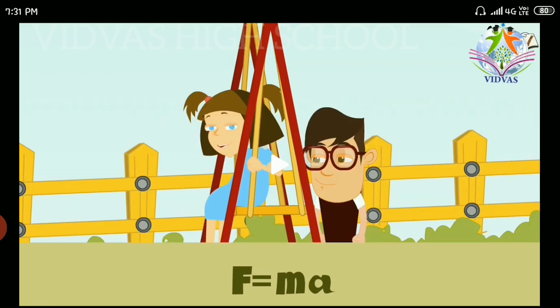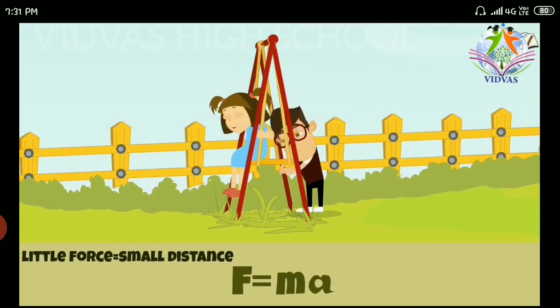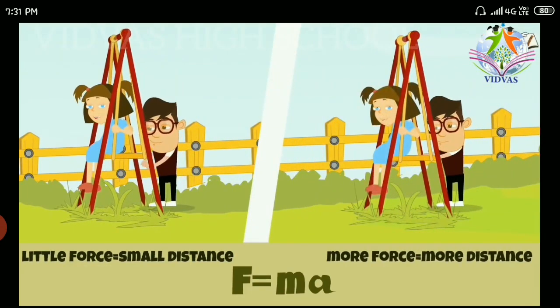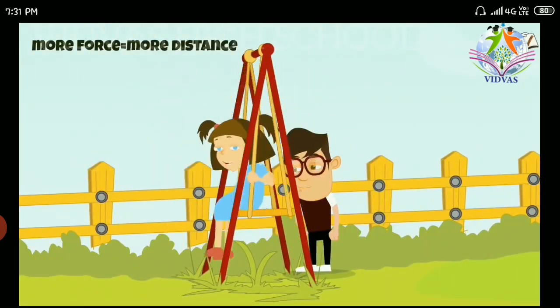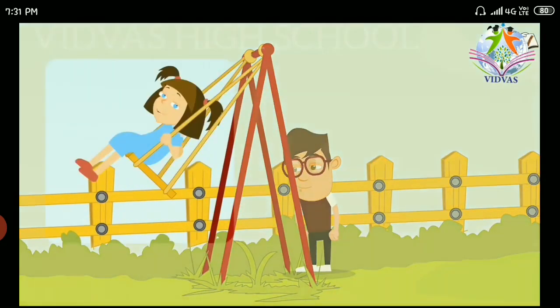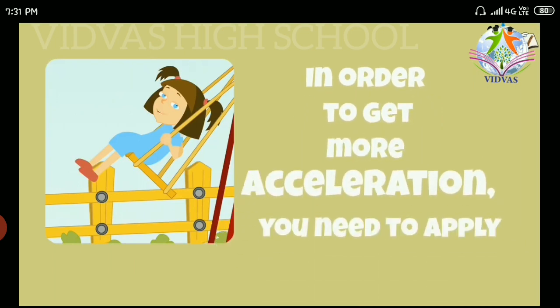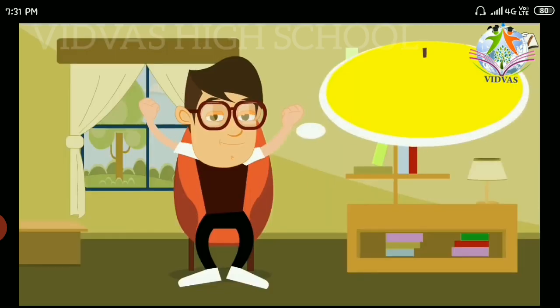Now look at the next example. Here you can see a girl swinging on a swing. He has applied less force on the girl. So what has happened? She is able to move only a smaller distance. If he applies more force, the acceleration also increases. That is, force is directly proportional to acceleration. So in order to get more acceleration, you need to apply higher force.